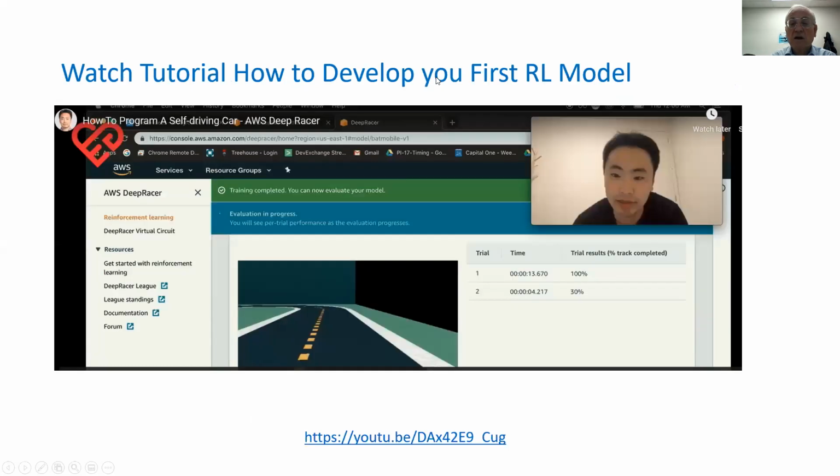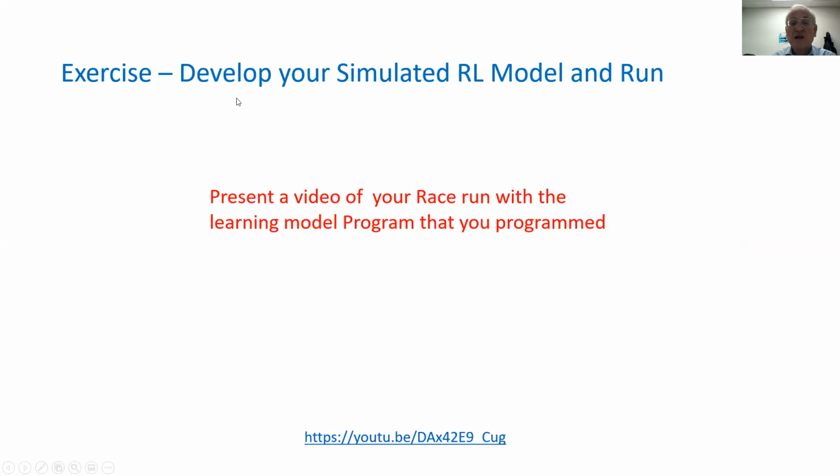One way to get close to it in a relatively short time is to watch a tutorial. I recommend this particular tutorial. The gentleman goes you step by step through how to use the AWS and program your machine. And this is pretty much what the camera would look at the track as you are racing around the track. And then as an exercise, we'd like you to develop your simulated reinforcement learning model and run the DeepRacer, and then present a video of your race with the learning model program that you programmed.